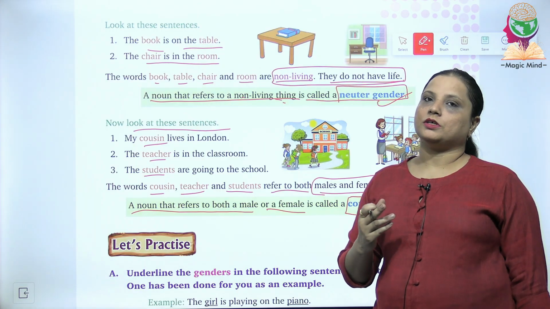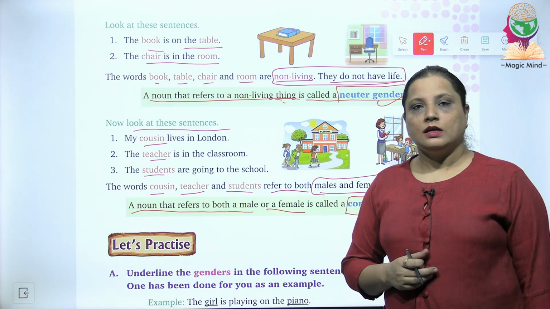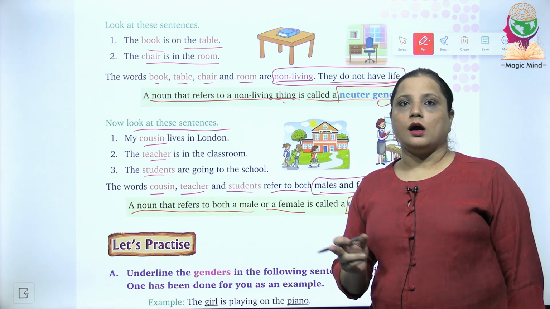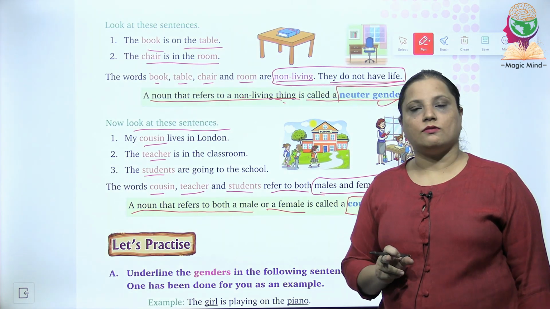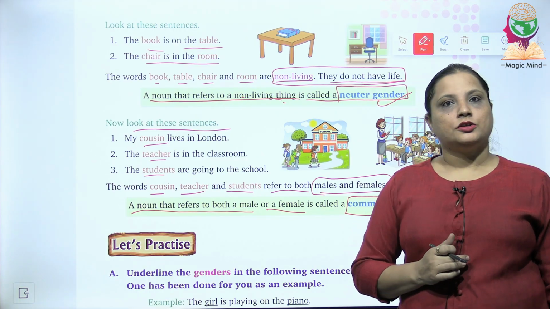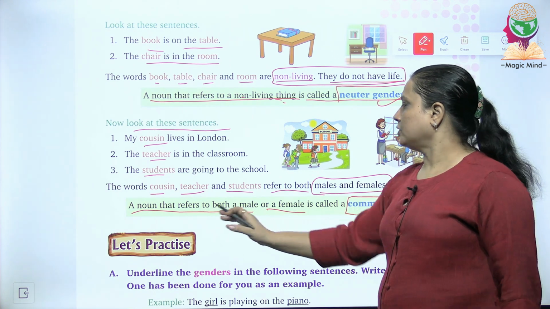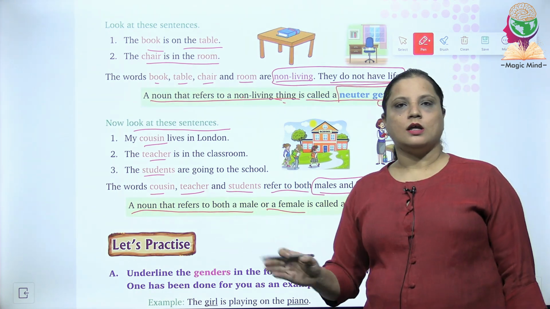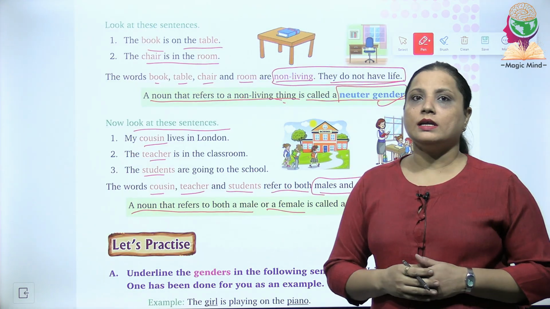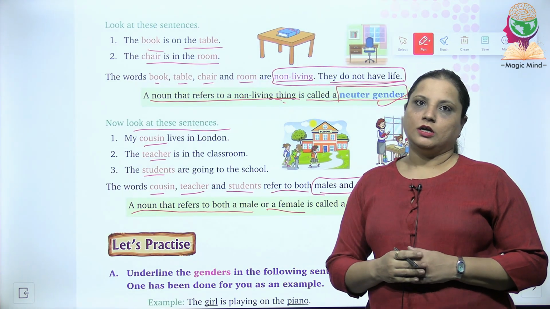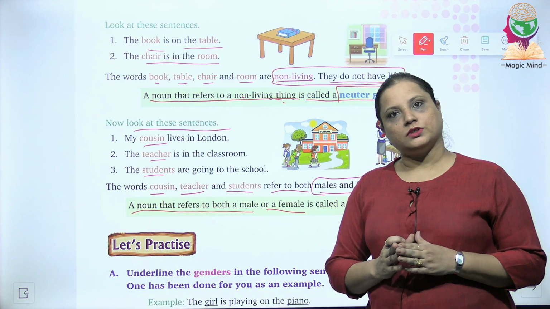The female gender is called the feminine gender. Those nouns which are non-living or do not have life are called neuter gender. And those which refer to both male and female are known as common gender. So this was all about the types of gender.